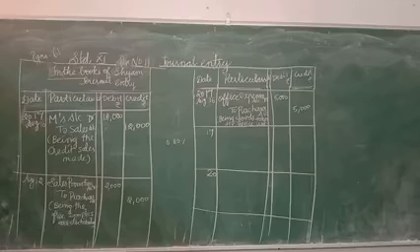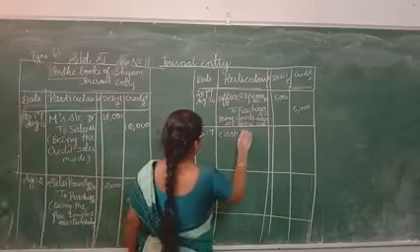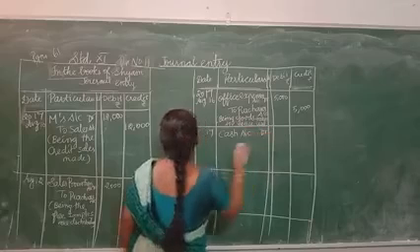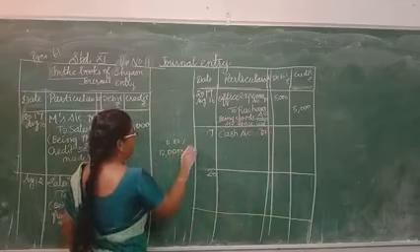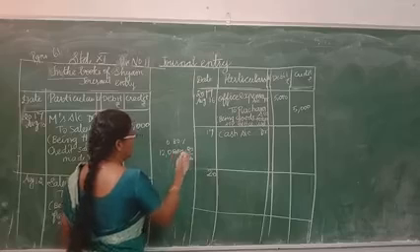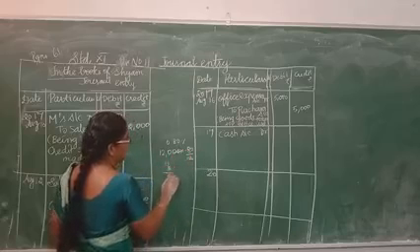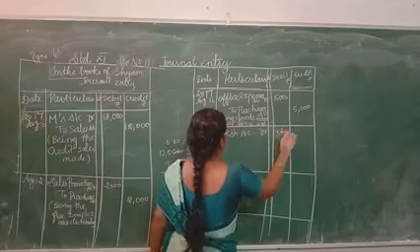So cash account debit. Out of 12,000 rupees, he can give only 0.80. How much will come? 9,600 alone he can give.